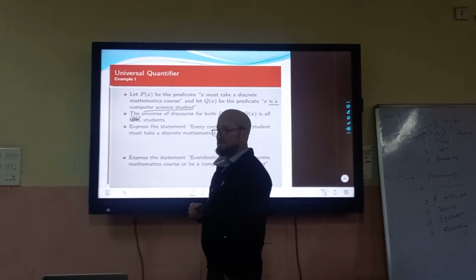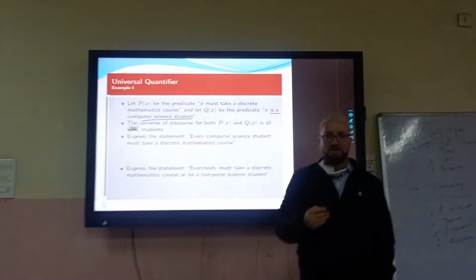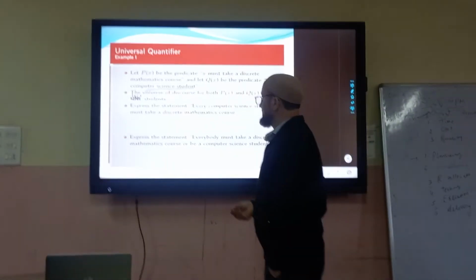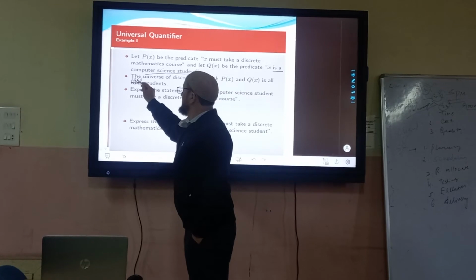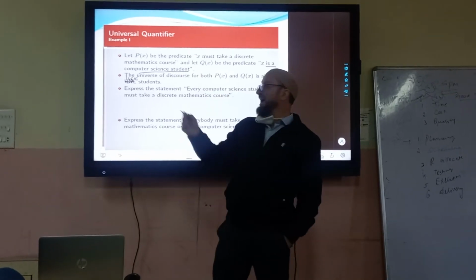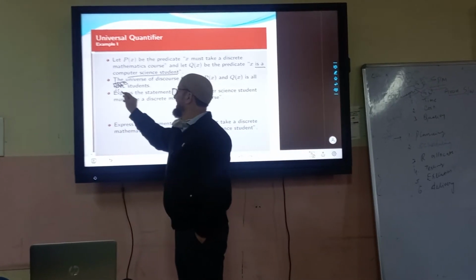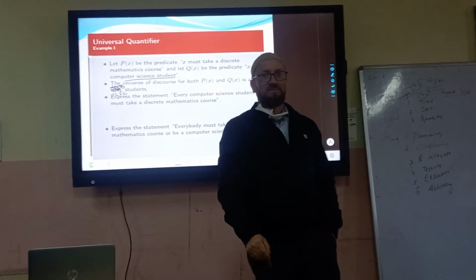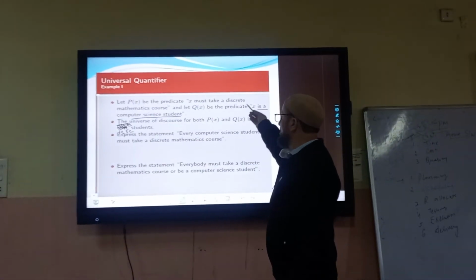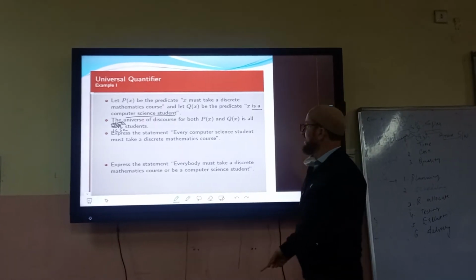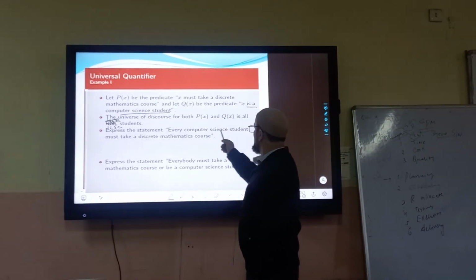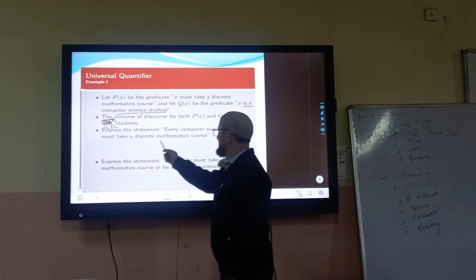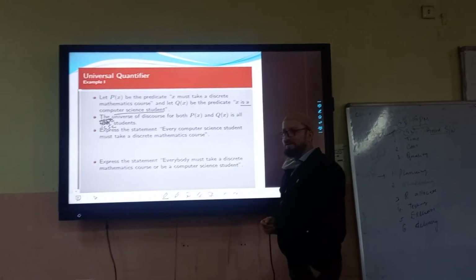ICSC, Islamic College of Science and Commerce. होता है एक चीज़ लिखना ICSC हो गई Islamic College of Science and Commerce. It could be either this predicate or this predicate. The universal, for all. Now if I say every computer science student must take a discrete mathematics course.